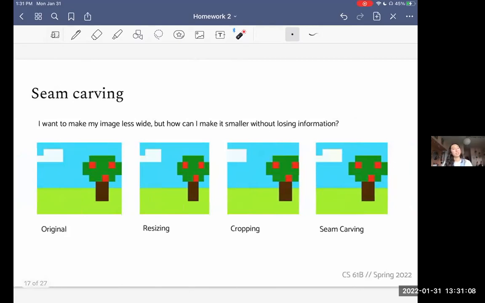And so the last thing we could do is seam carving. And this is really freaking cool. We're taking the image and we're basically cutting out this sort of irrelevant portion that doesn't have anything too interesting and making the image smaller. And so you can imagine these pixels right here just went away. And now I have both the tree and the cloud fully in the image. I haven't lost any of the information, right? Unlike the cropped one. And I didn't make it look wonky like the resized one. And so this is what seam carving is, and it's really, really cool.